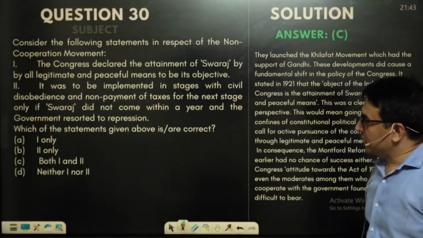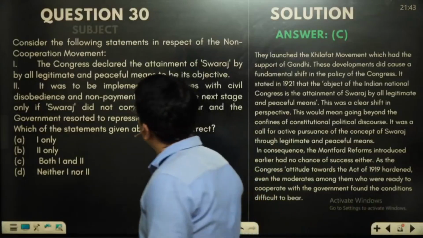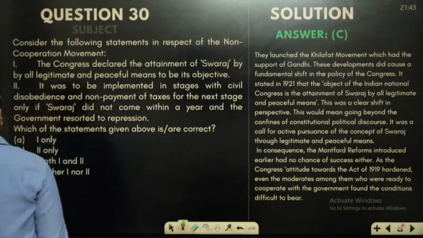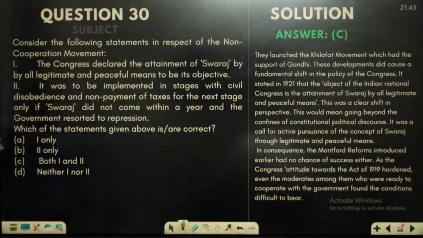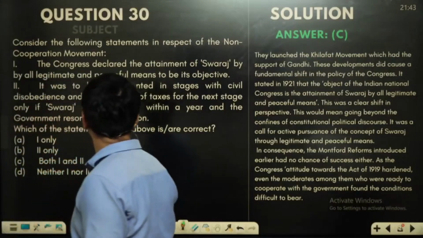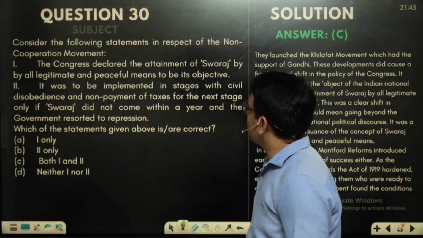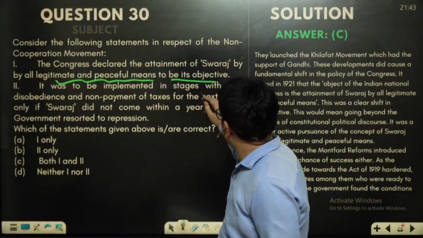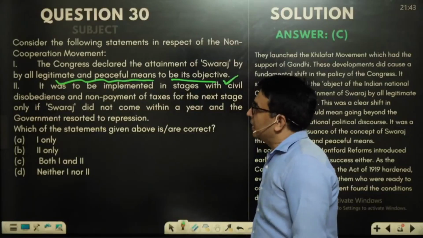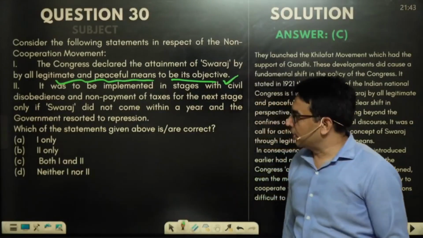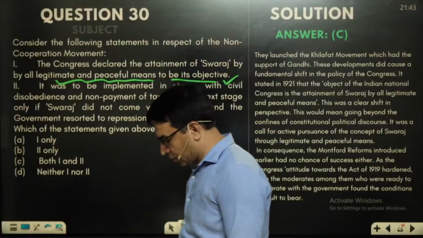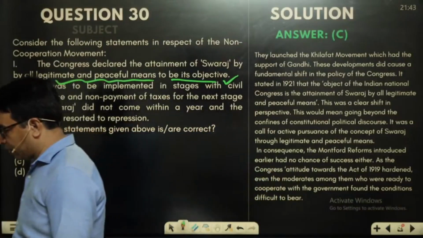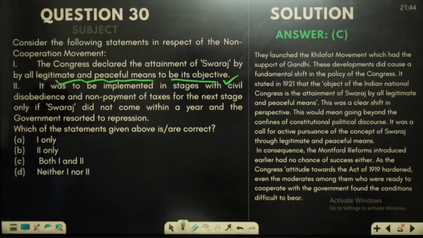Now, the next question has statements. Consider the following statements in respect to the non-cooperation movement. The first statement: the Congress declared the attainment of Swaraj by all legitimate and peaceful means to be its objective. We find that there are three objectives of the non-cooperation movement. The first was to attain Swaraj. The second was to seek justice for the Caliph.